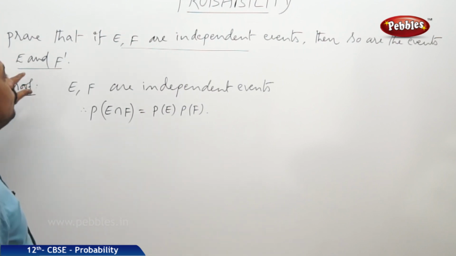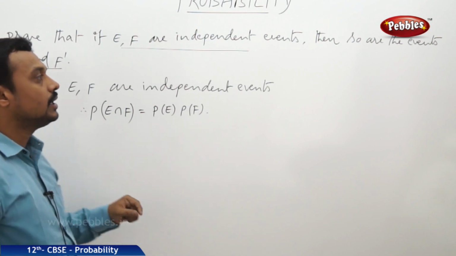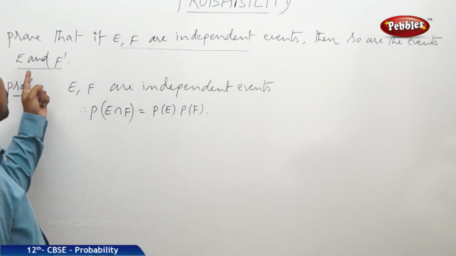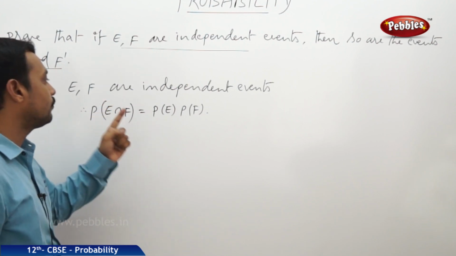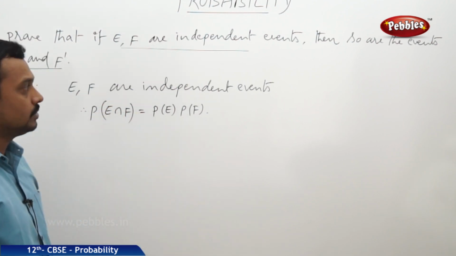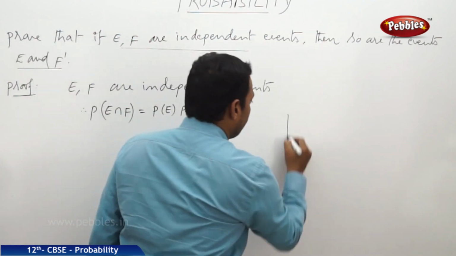Now to prove E and F dash are independent events, it is enough to prove that the probability of E intersection F dash is equal to probability of E into probability of F dash. Now let us see. For this I am taking one Venn diagram.